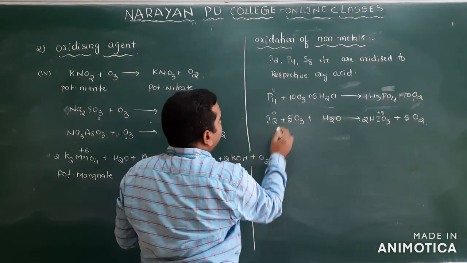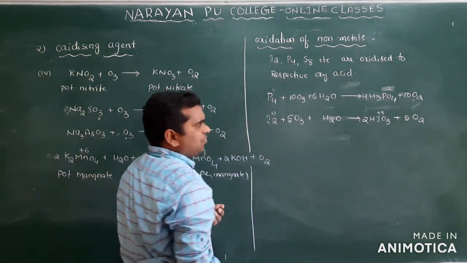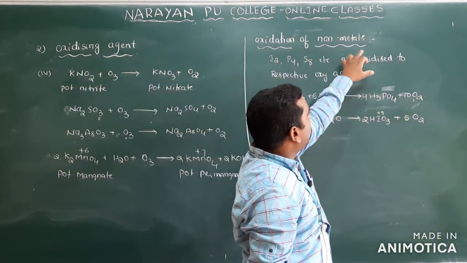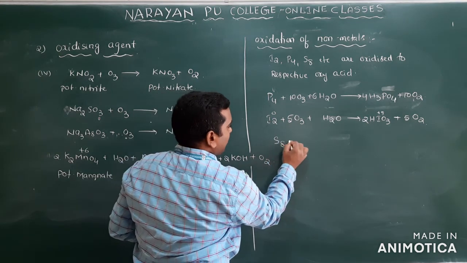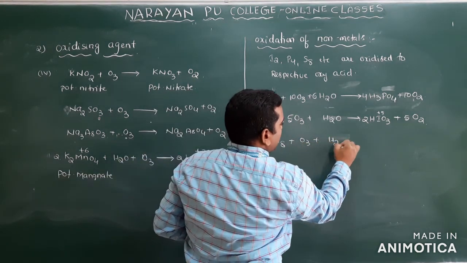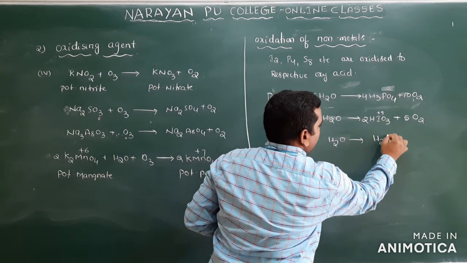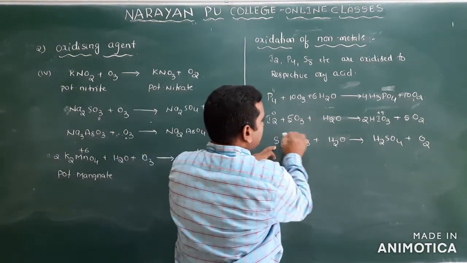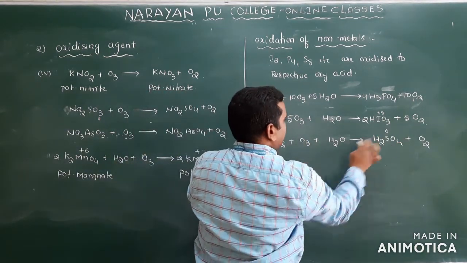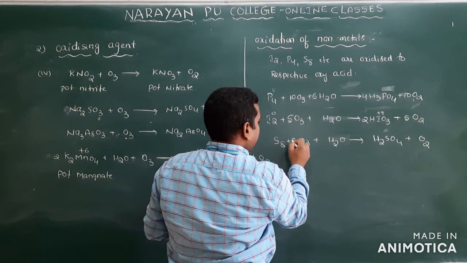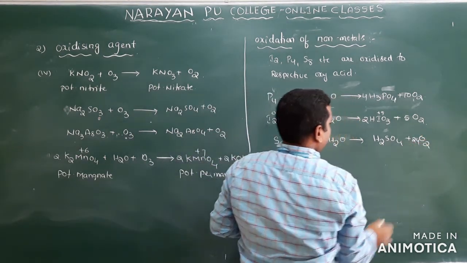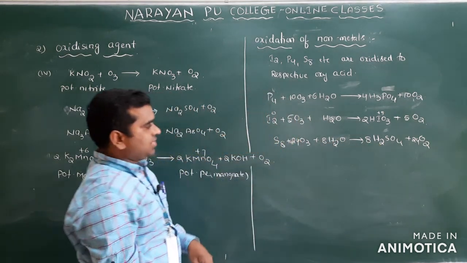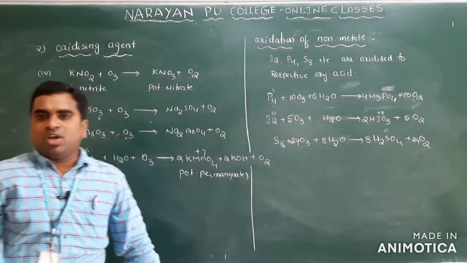In the same way, if I write sulfur to sulfuric acid, you can write that one. So this is about oxidation of non-metals. Sulfur S8 plus O3 plus H2O gives sulfuric acid, H2SO4. One of the products always should be oxygen. So here 0 and +6. Here 6 into 8 is 48, 48 means 24. You balance, you get here 24 and here 24. Sulfur 8 are there, 8 into 2, 16. 16 means I have to write here 8. So this is oxidation of non-metals.